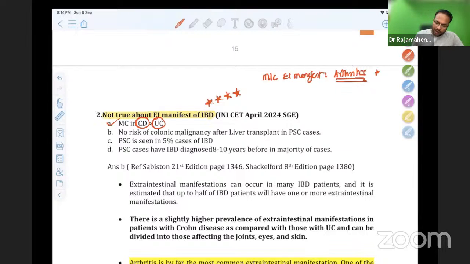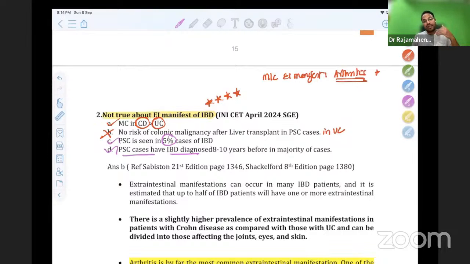So no risk of colonic malignancy after liver transplant in PSC cases is absolutely wrong. Even if you do liver transplant for primary sclerosing cholangitis patients, they still have the risk of colonic malignancy in ulcerative colitis cases. So PSC is seen in 5% of IBD. Yes, PSC cases have IBD diagnosed.